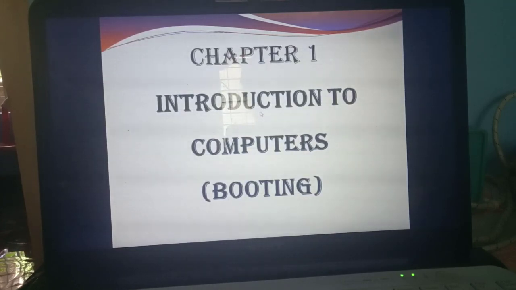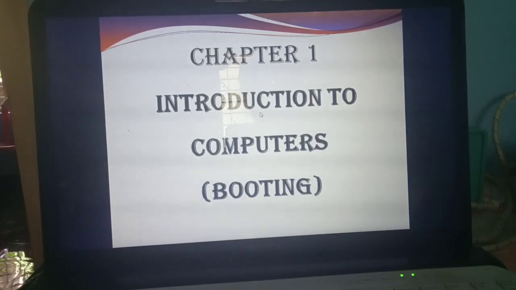In introduction to computers, what are the things you have studied already? What do you mean by computer? In which places do you use the computer? What's the use of computer? What do you mean by hardware? What do you mean by software? What are the functional components of a computer? Very important question. Types of generations of computer, functional components of a computer, input unit, input devices, output devices. This much you discussed yesterday, isn't it?